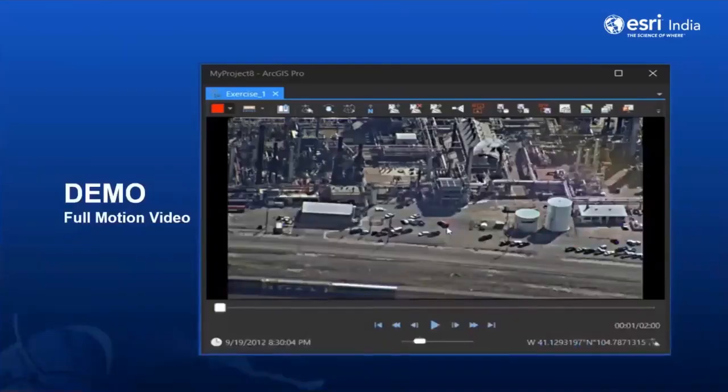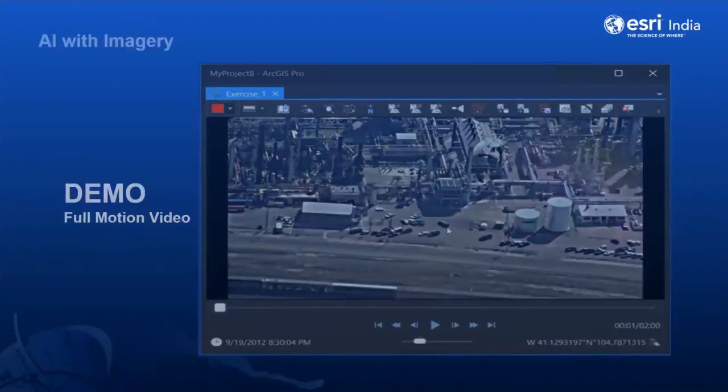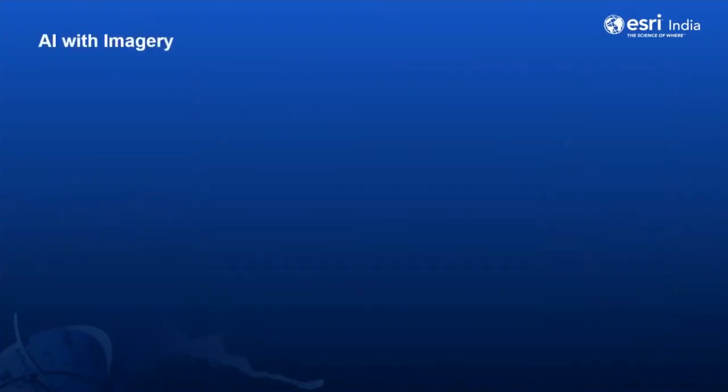So ArcGIS Pro Image Analyst not only works with videos, but also with rasters, multidimensional rasters, LiDAR, and multispectral imagery. As we have seen a lot of raster imagery capability, let's see a few other tools where Esri is continuously advancing ArcGIS to deepen its support for artificial intelligence.